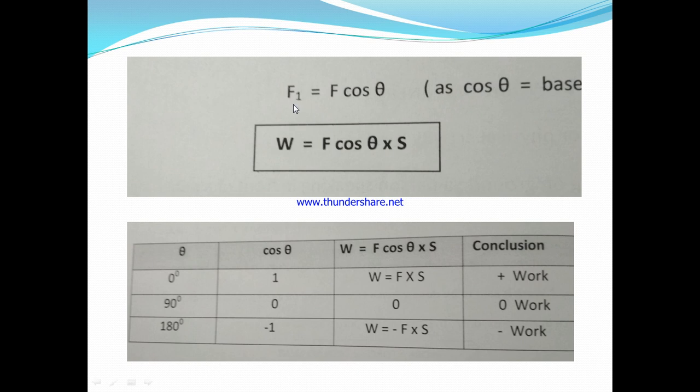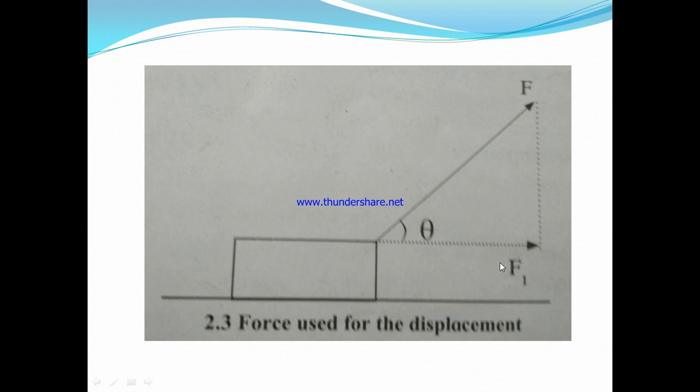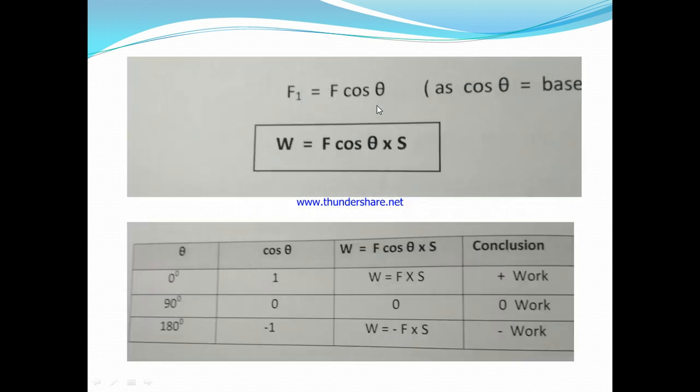Here F1 is the force applied in this direction, and this is the actual force F. So how is the value of F1 given? F1 is equal to F cos theta, where cos theta is equal to base upon hypotenuse. Now the equation of work changes: W is equal to F cos theta into S, where theta is the angle made between the direction of force and the direction of displacement, while S is the displacement.